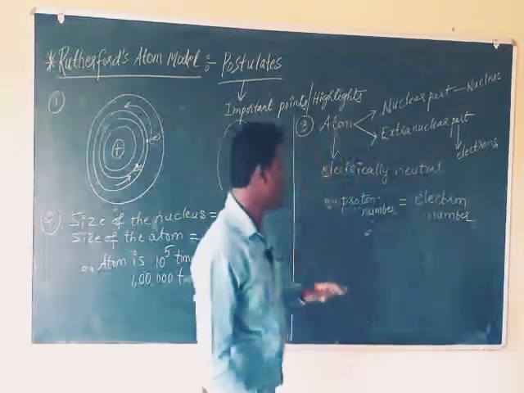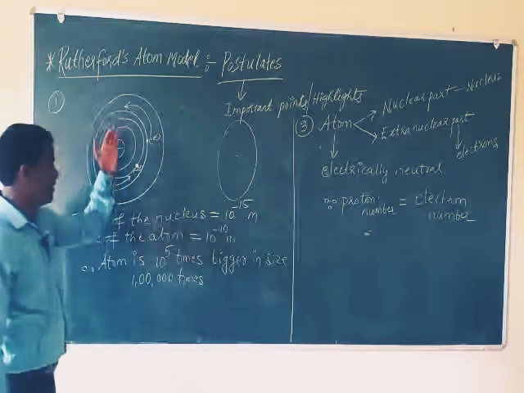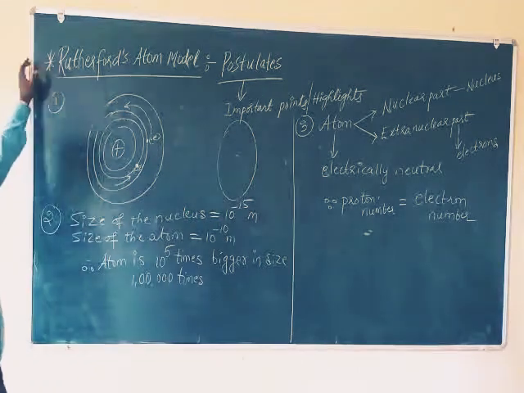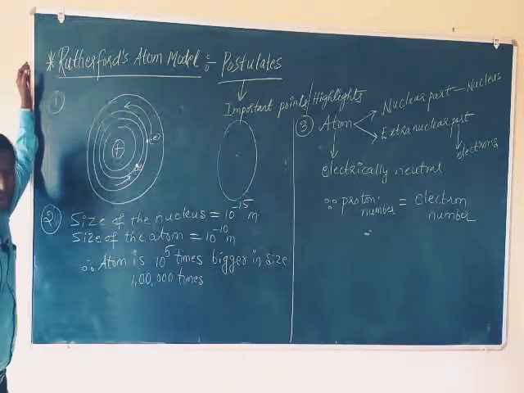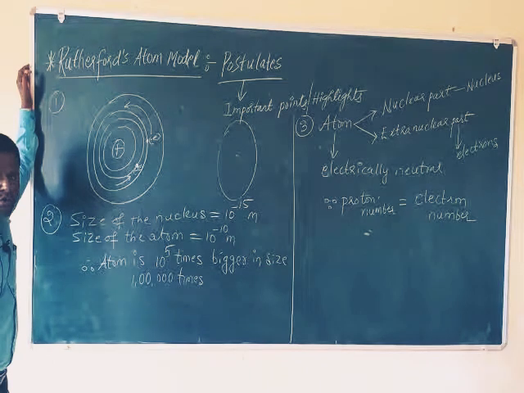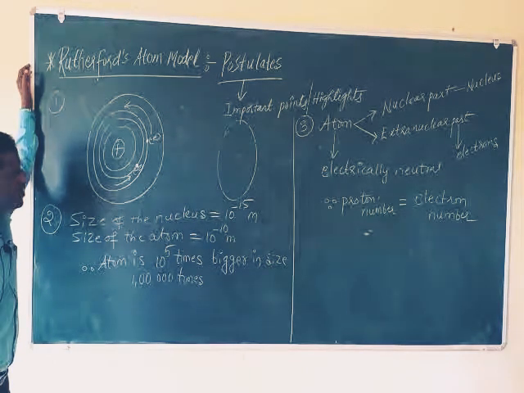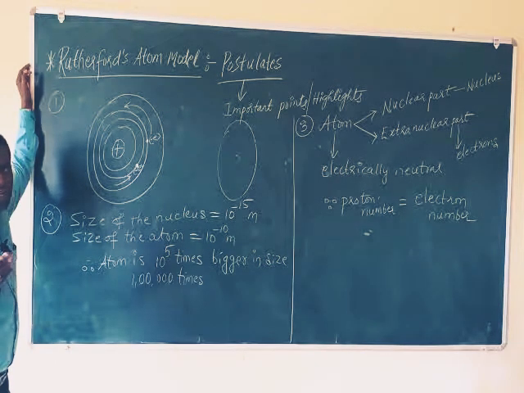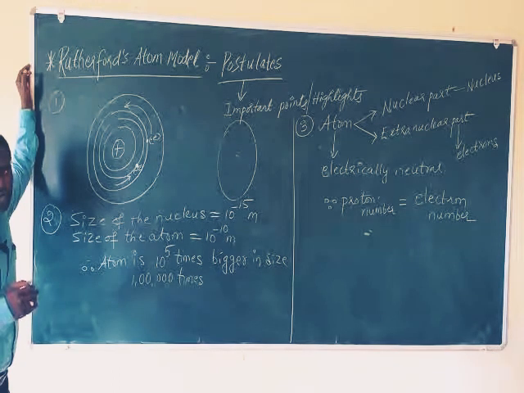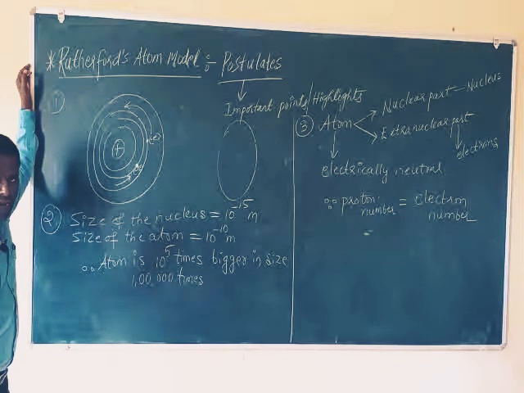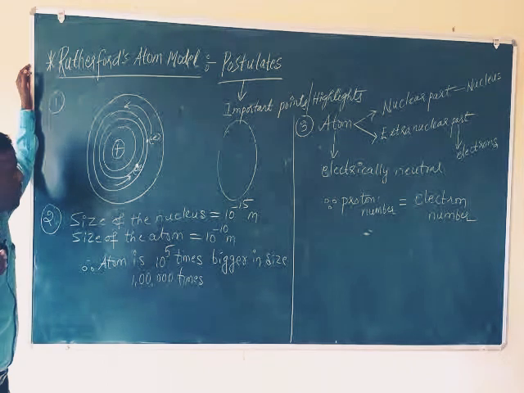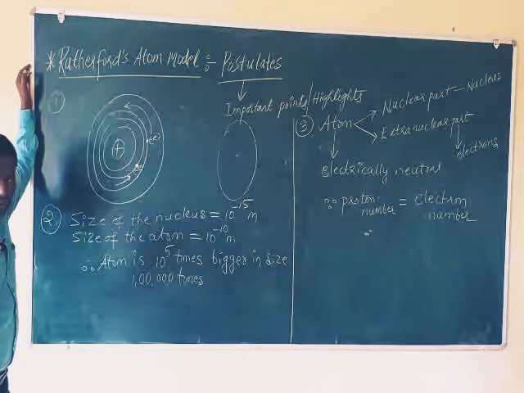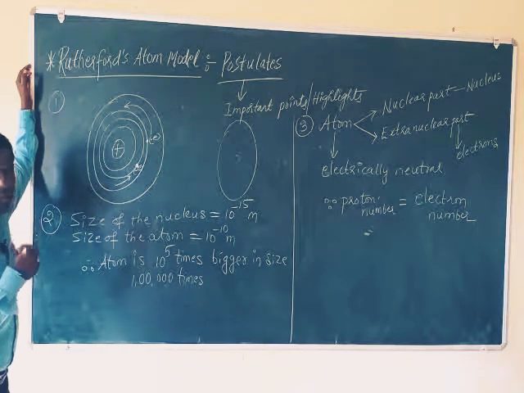So here also, this model explained that electrons, while revolving around the nucleus in circular orbits, are giving out electromagnetic radiations. If an electron is emitting electromagnetic radiations, it loses its energy.